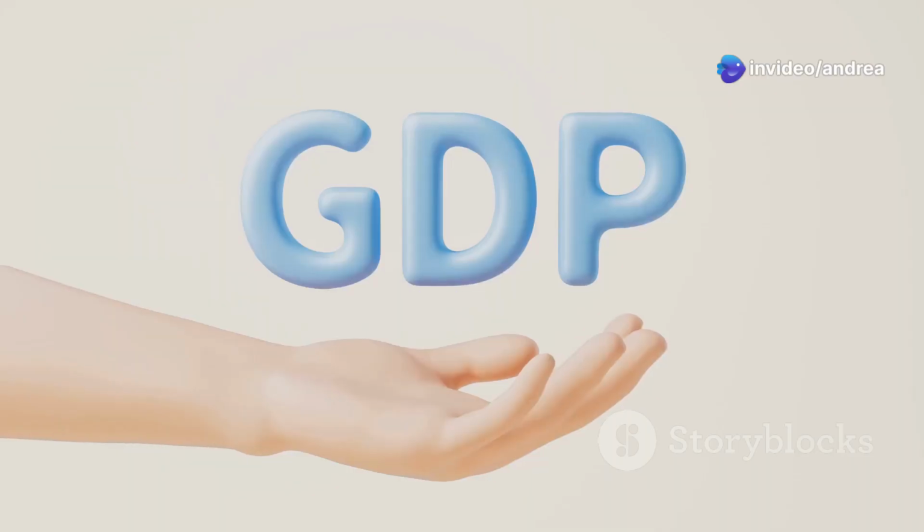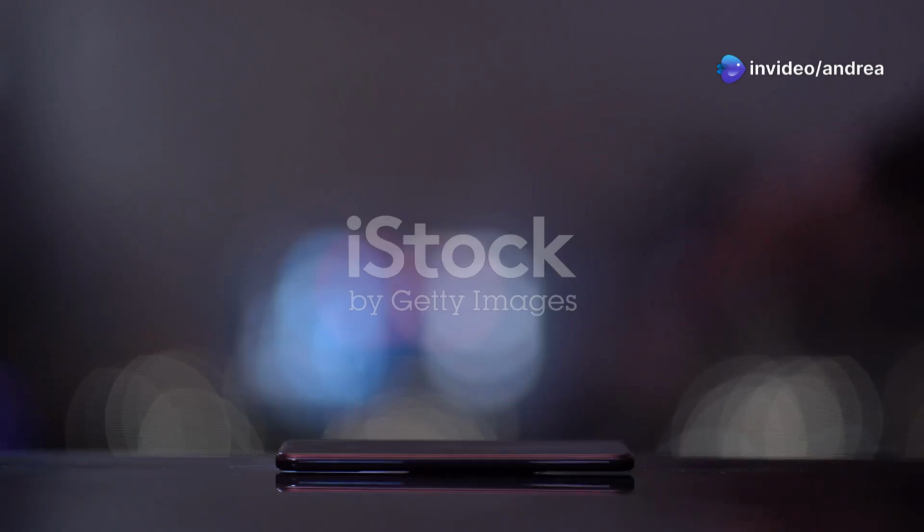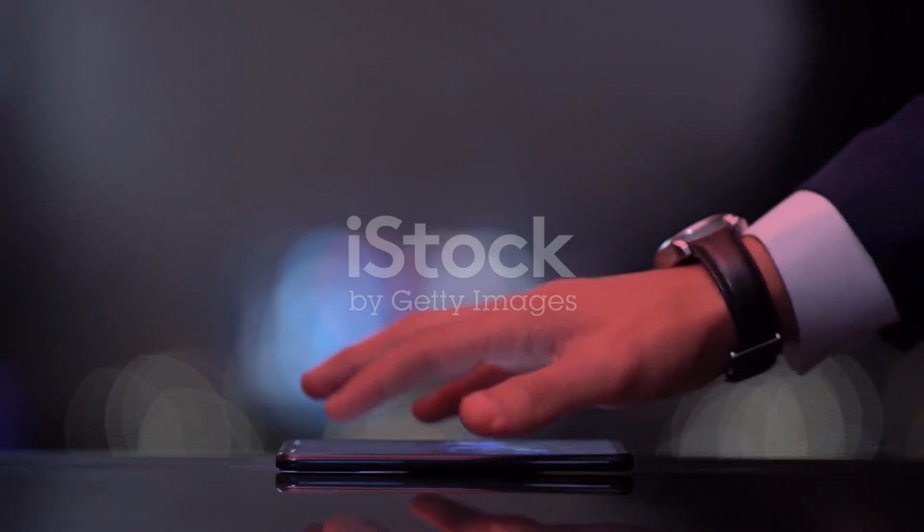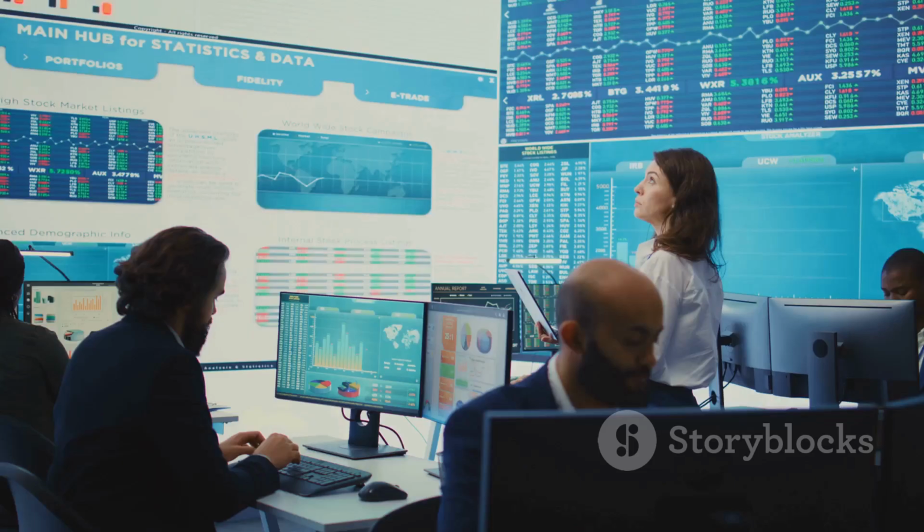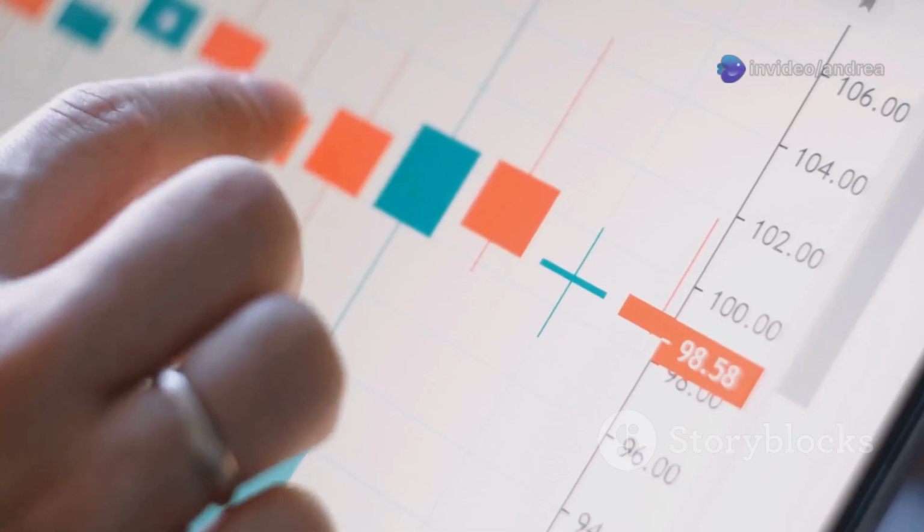Understanding the big picture, you hear about GDP all the time. GDP stands for Gross Domestic Product. It's like a country's financial report card. It tells us how the economy is doing. Is it growing? Is it shrinking? This number gives us a clue.